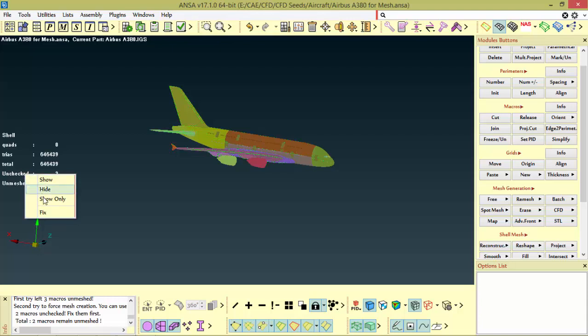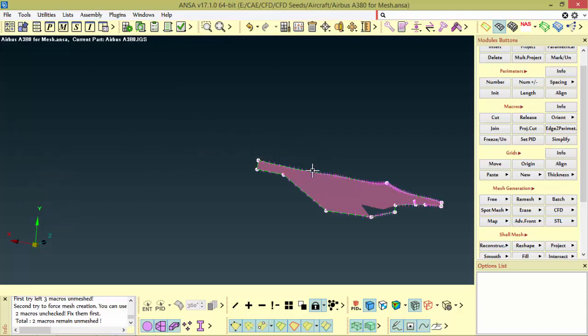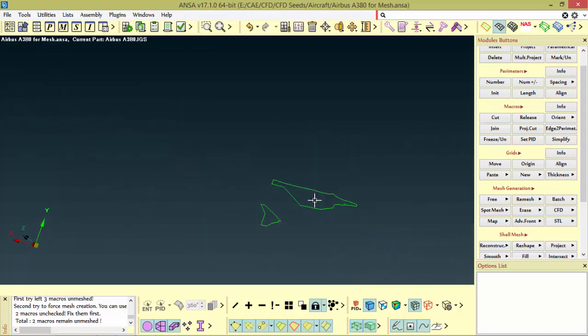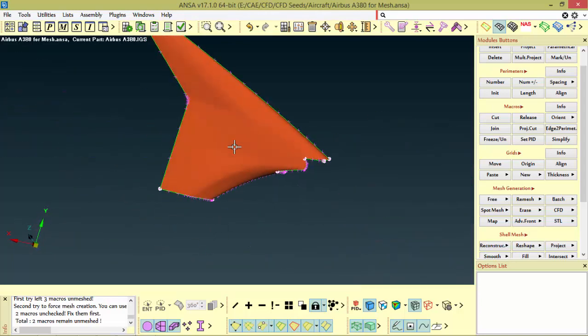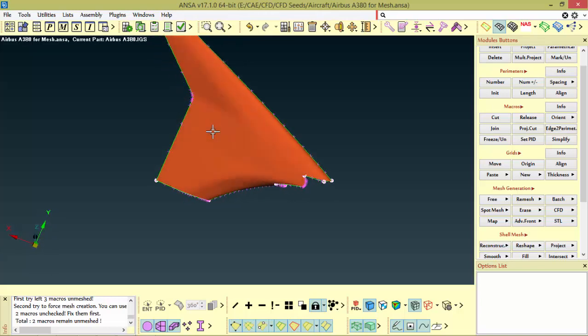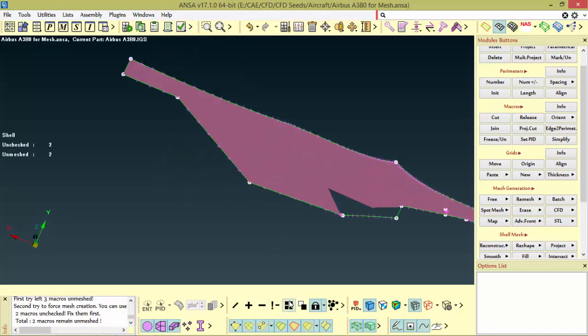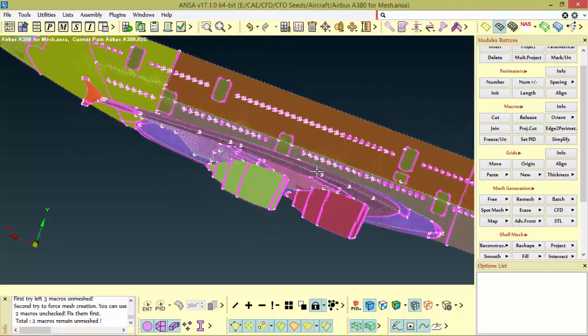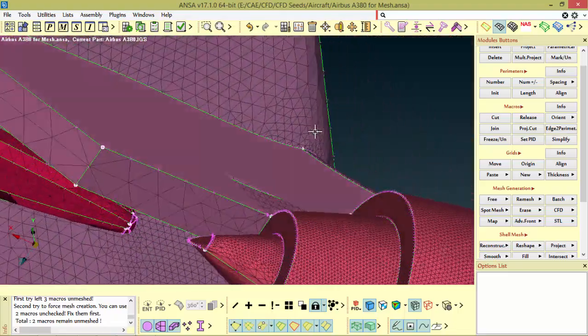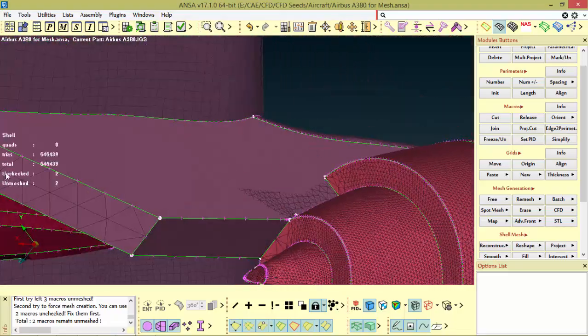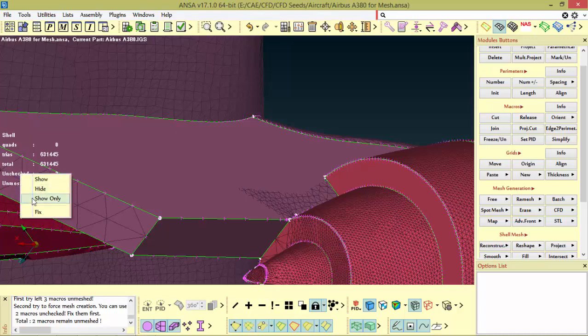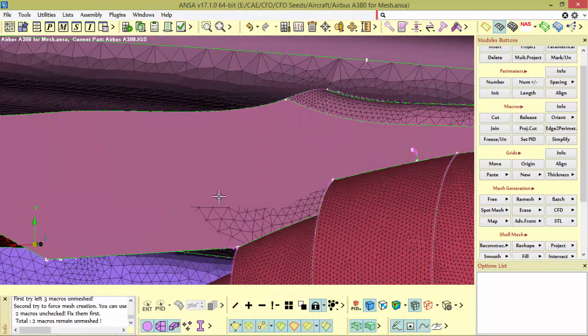First we will check out what the two unchecked faces are. We will show those alone. If you see, it is one face of the winglet and one is engine. So this is the unchecked face. We will try to automatically fix it, but it's not fixed.